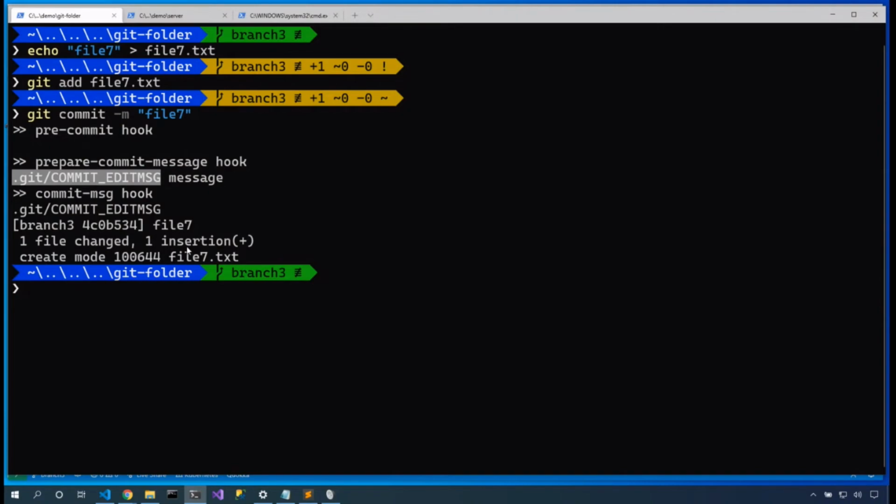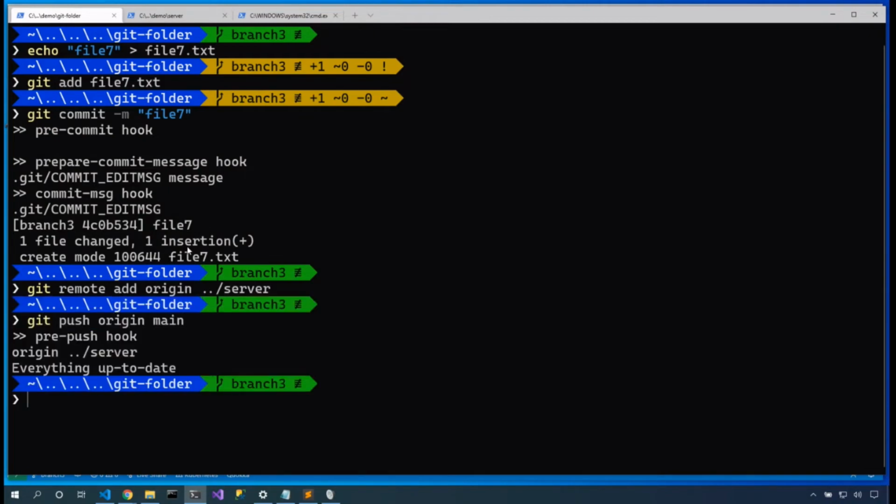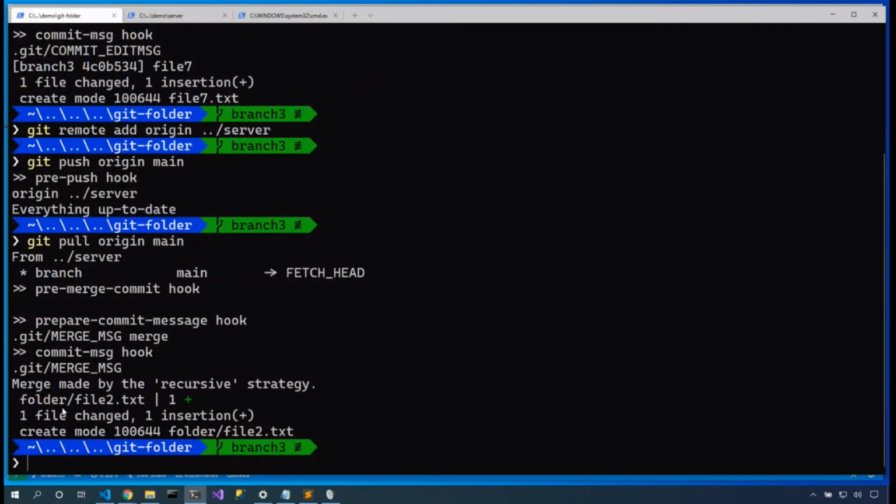Now we already deleted the remote, so let's add that back in. Git remote add origin /server, git push origin main. And let's take a look at the commits that happen here. Ooh, we've got a pre-push hook. Very nice. Git pull origin main. We've got some more hooks here.